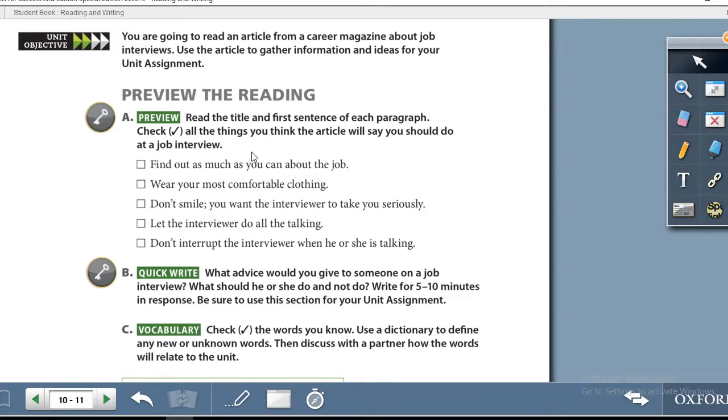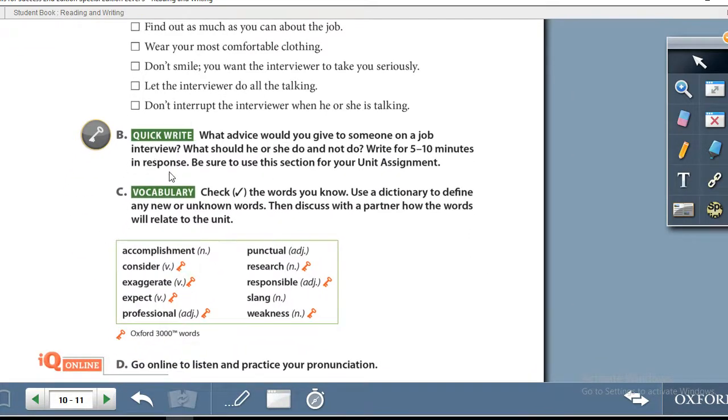So basically you are going to read each block that they have given you. If you agree with each one, you will put a check in the block. Exercise B, quick write. What advice would you give to someone on a job interview? What should he or she do and not do? Write 5 to 10 minutes in response. Be sure to use this section for your unit assignment.